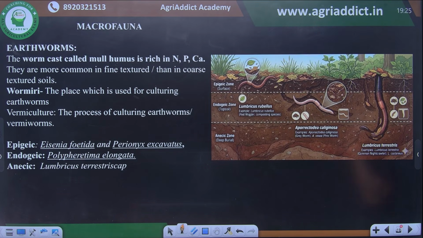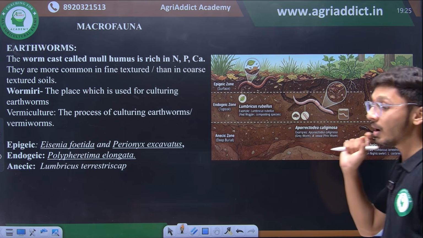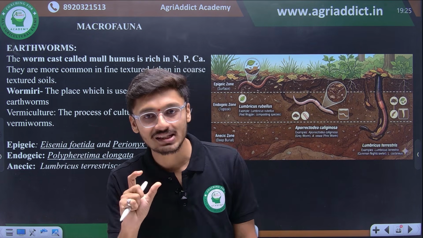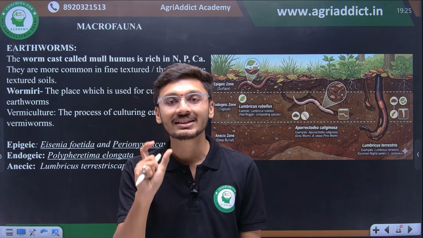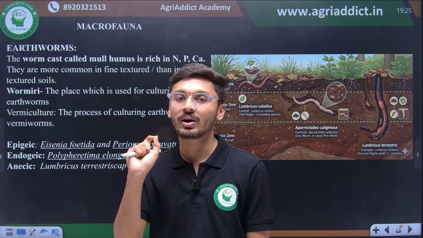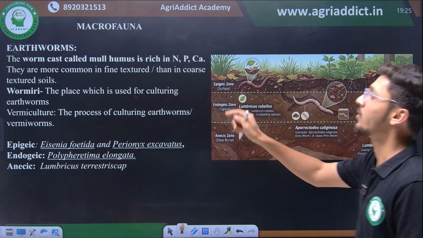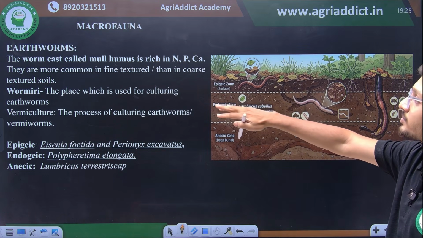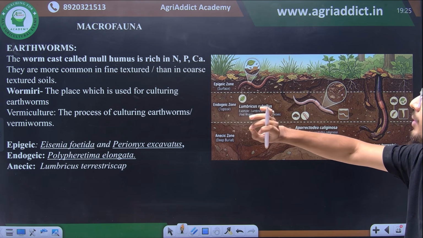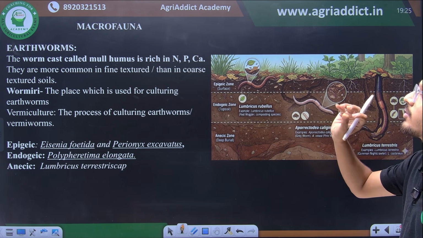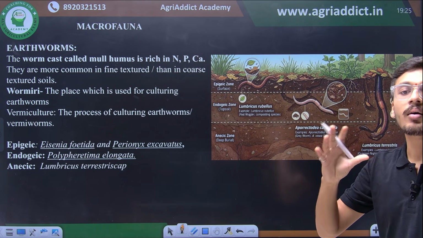Then we have earthworms. Earthworms are the major, in consideration of biomass, the microfaunal organisms with maximum biomass are known as earthworms. So the earthworms are the common soil conditioning organisms.